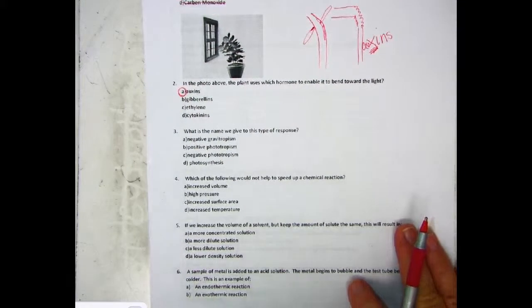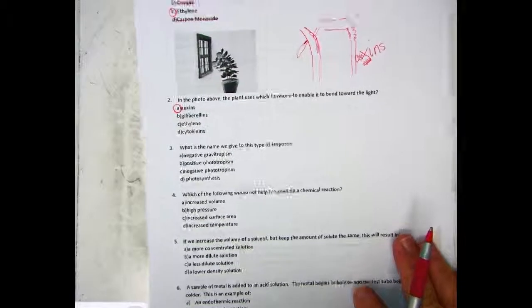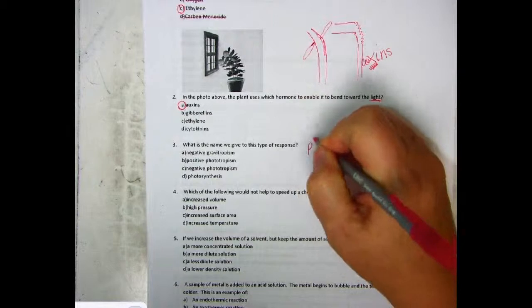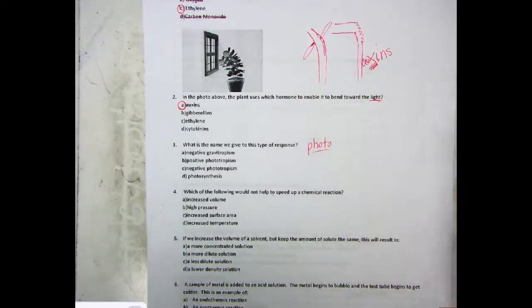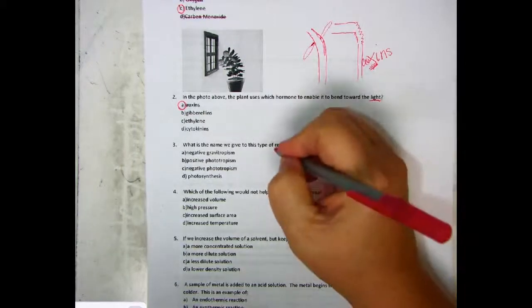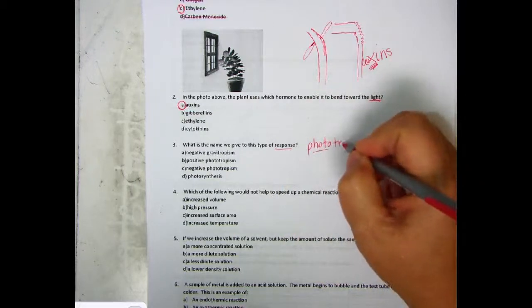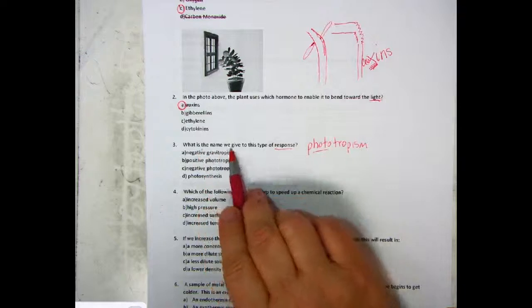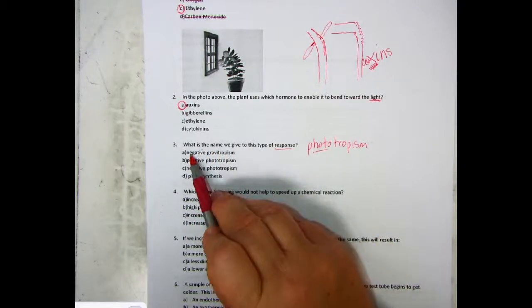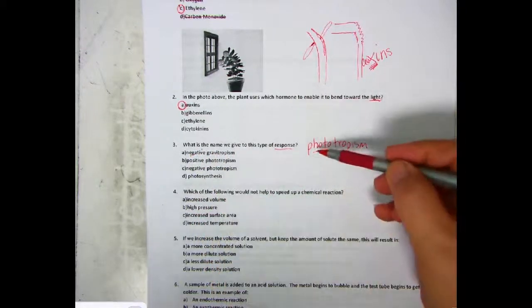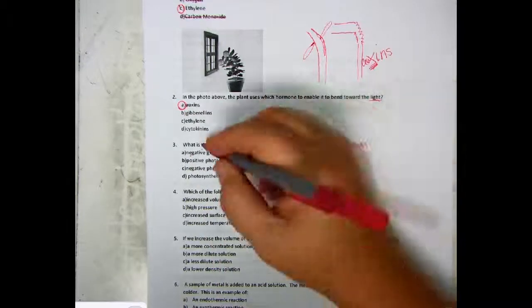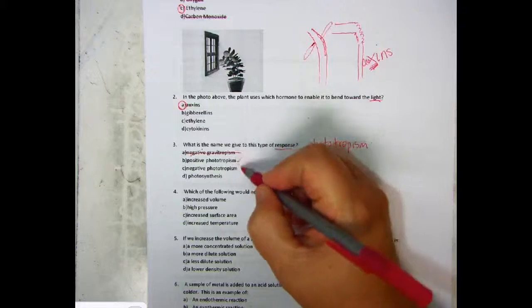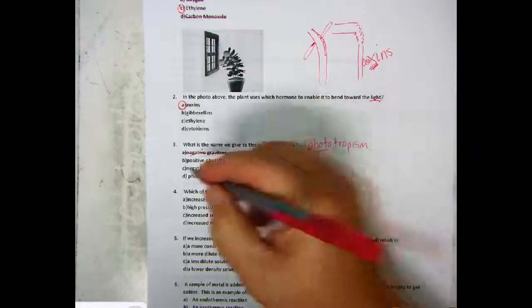Okay, what is the name we give to this type of response? Okay, so don't forget we're talking about light. So light, the science word for light is photo, and response to a stimulus is tropism. Okay, and it says, what is the name we give to this type of response? Okay, so let's take a look. Negative gravitropism. Well, we're not talking about gravitropism when we're talking about bending toward the light. We're talking about phototropism, and we're not talking about photosynthesis.